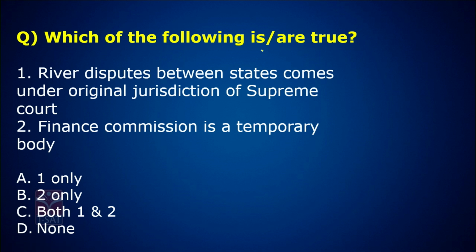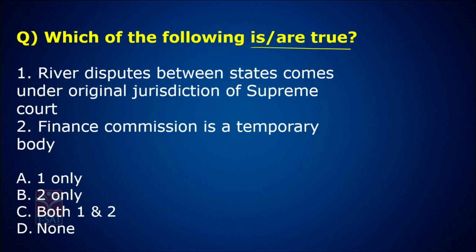Which of the following is or are true? River disputes between the states come under original jurisdiction of Supreme Court. Finance Commission is a temporary body. I will give 10 seconds for you to guess. I am reading the question again. I hope you have guessed the answer. Let me reveal the answer first, then explain it.